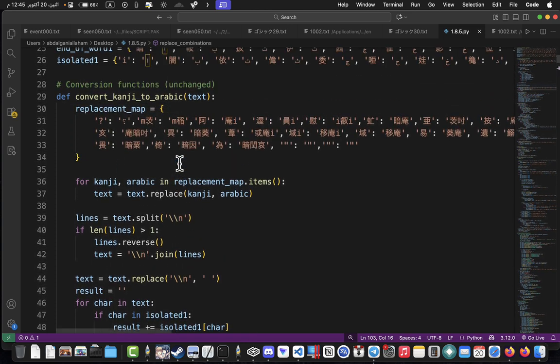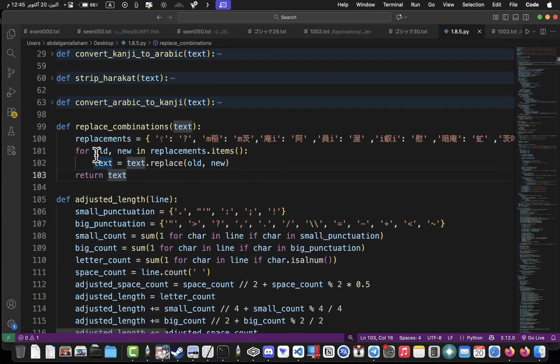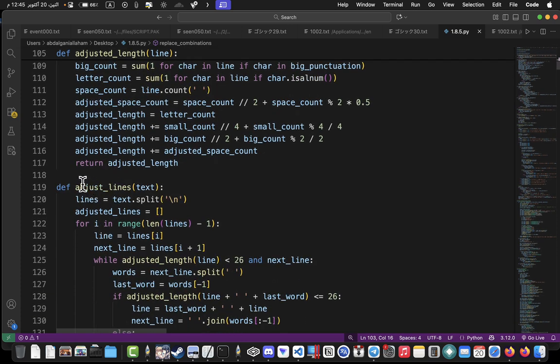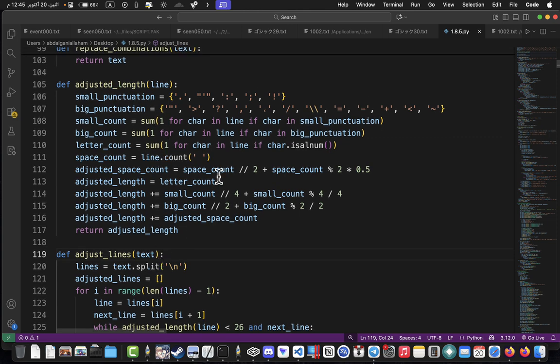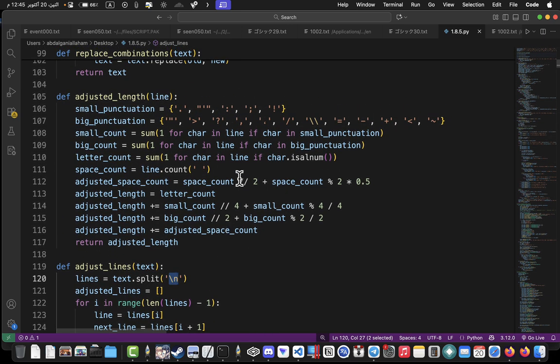Actually, you may need to adjust lines. There is a function called adjust lines. Adjust length, no, adjust lines. Yeah, this function is very important. The program automatically adds IN to the text. What does that mean? That means the text will not be cut between two lines. Because in Japanese it's not important if text is cut between two lines. Also, the text inside the game is fixed to prevent that from happening. So in the game, if you didn't add IN manually, the text will be divided, half in one line and the next half in the next line.